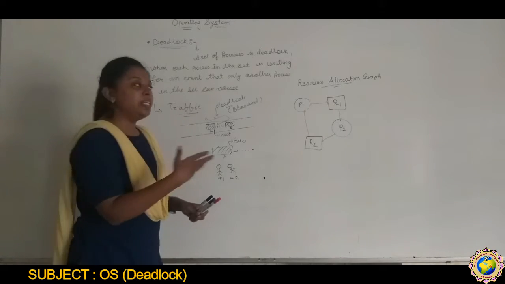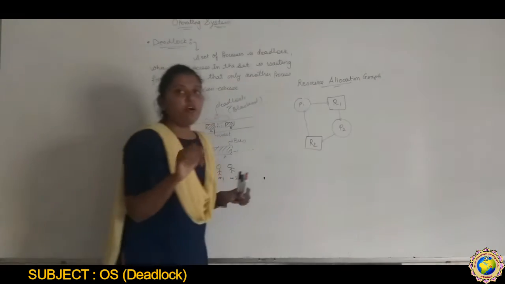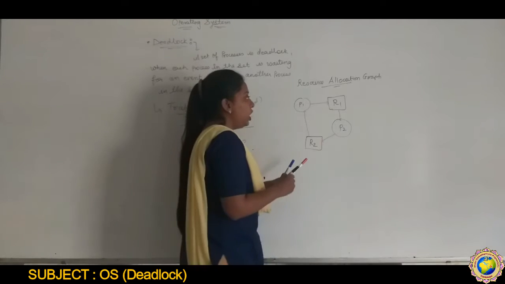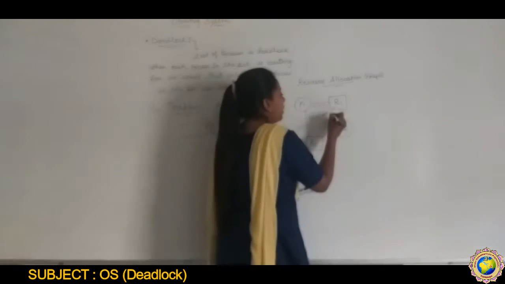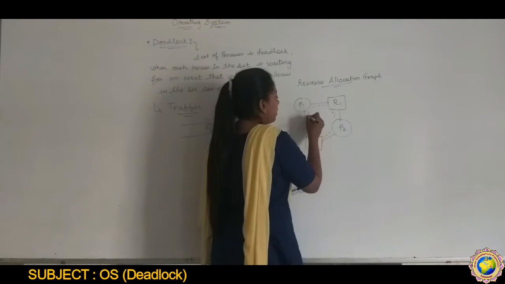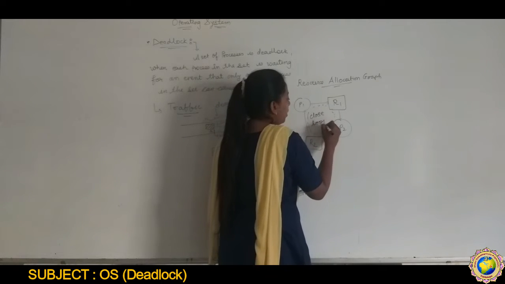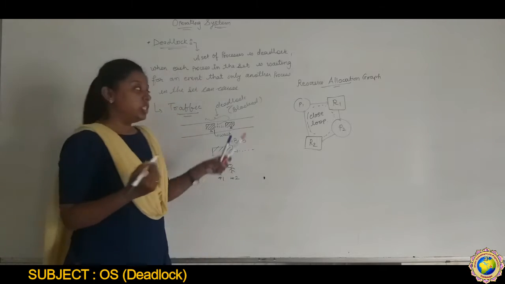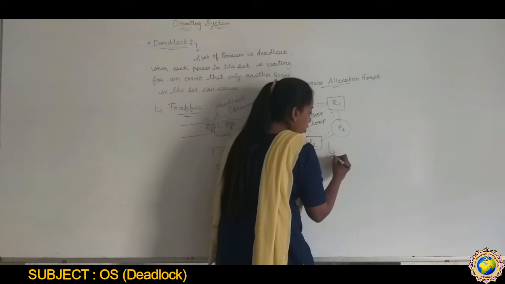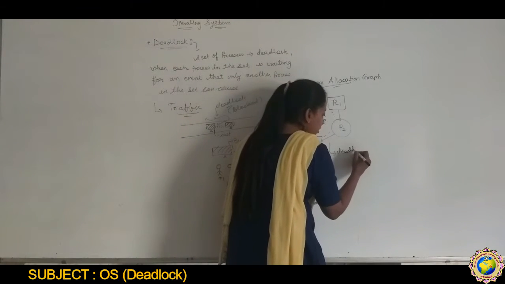In the resource allocation graph, whenever there is a closed loop, this situation is called deadlock.